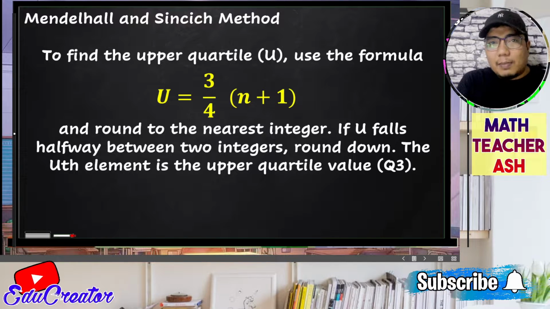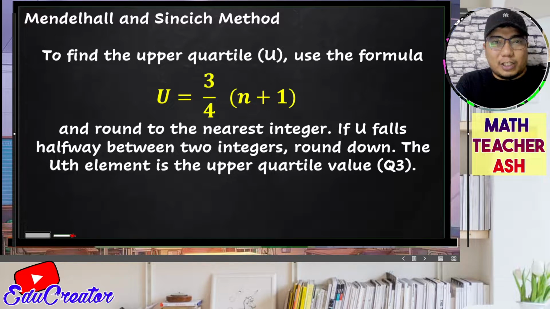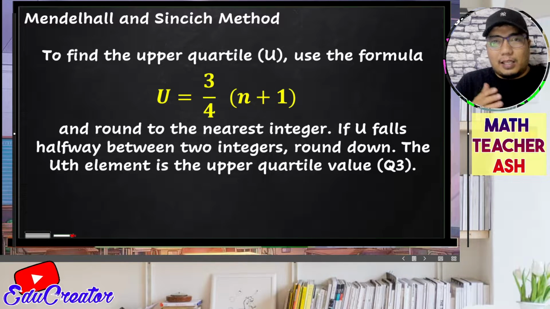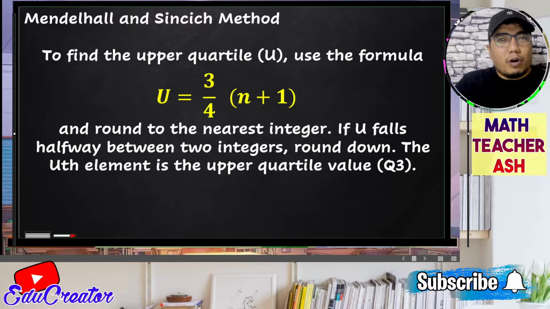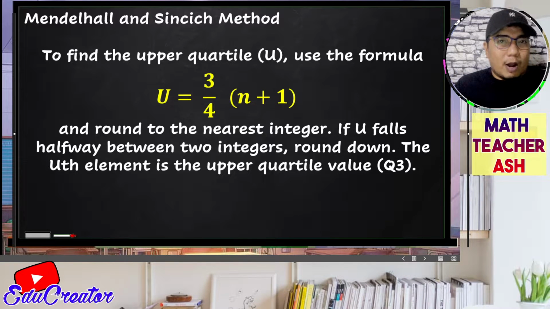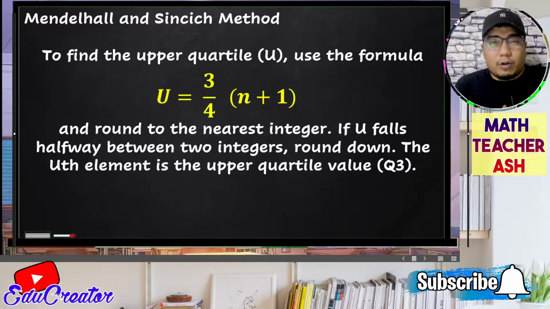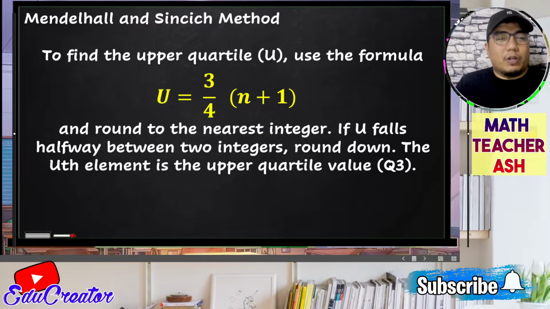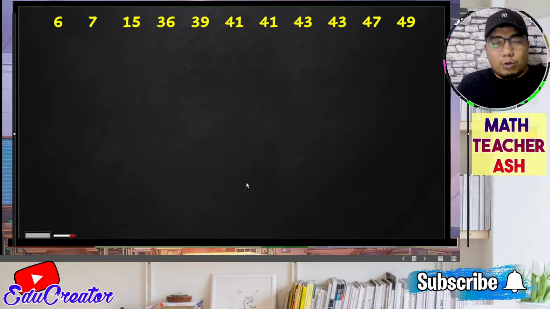Okay, so that is the difference between the lower quartile and the upper quartile. If there are decimal points in the answer for the lower quartile, we round it up. Regardless of whether it is 0.2, 0.3, 0.4, or 0.5, we will always round up for the lower quartile. But for the upper quartile, regardless of the decimal, we will round it down. Alright, so we go to our solution.